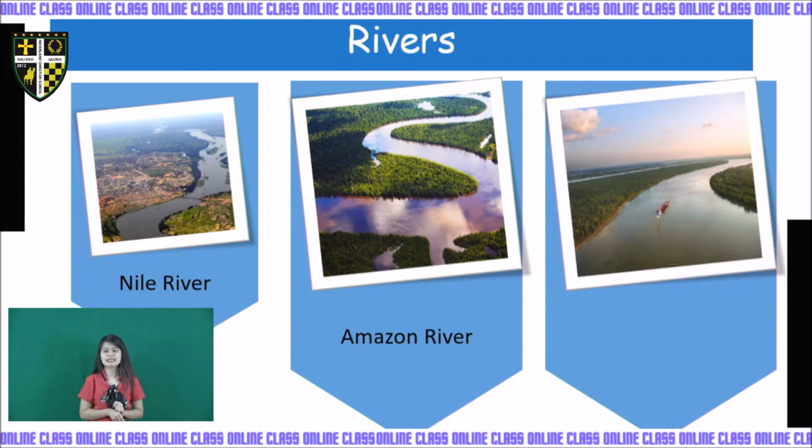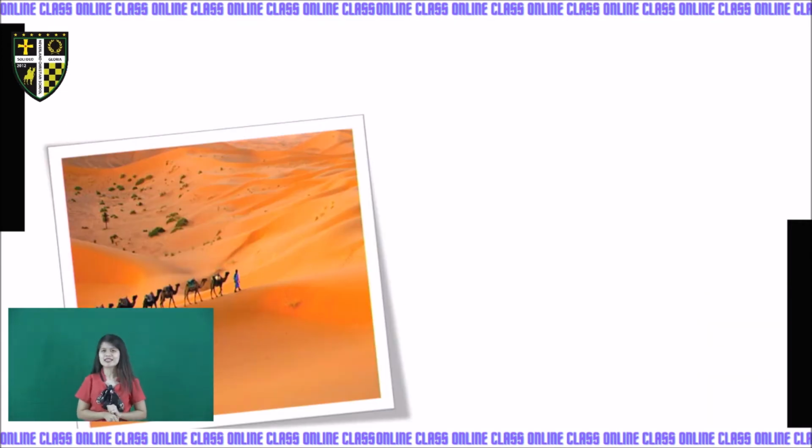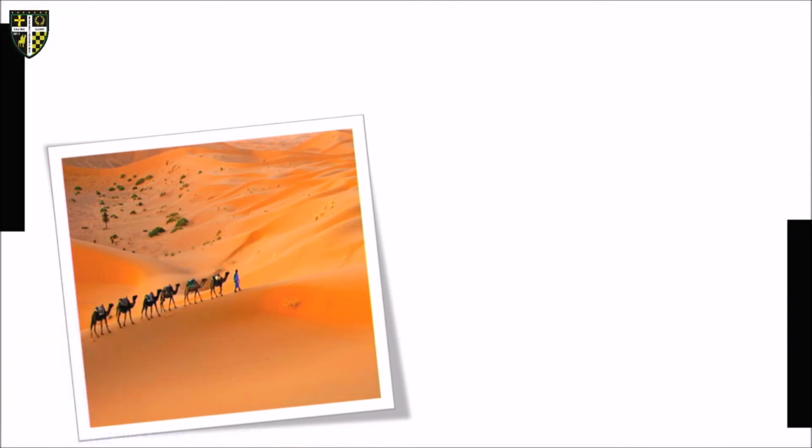Lastly, we have an example of a river, the Mississippi River. Did you know, kids, that all of the students studying this are getting excited about spelling the Mississippi River name? The Mississippi River is also called the Mighty Mississippi. Again, Mighty Mississippi.